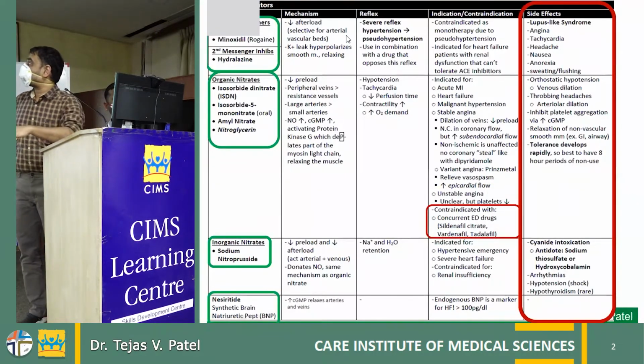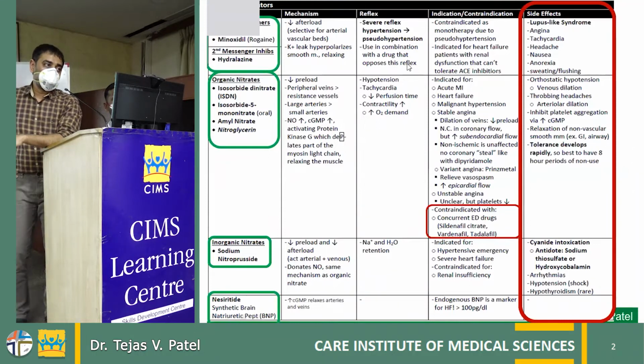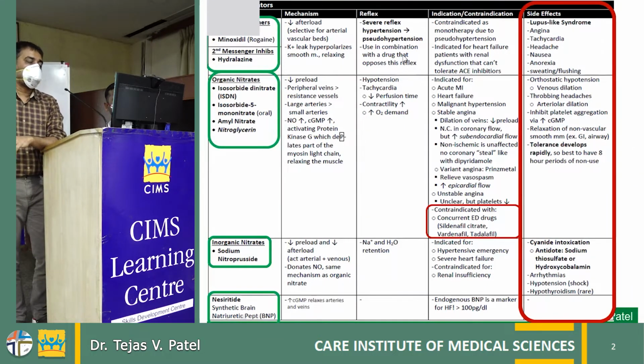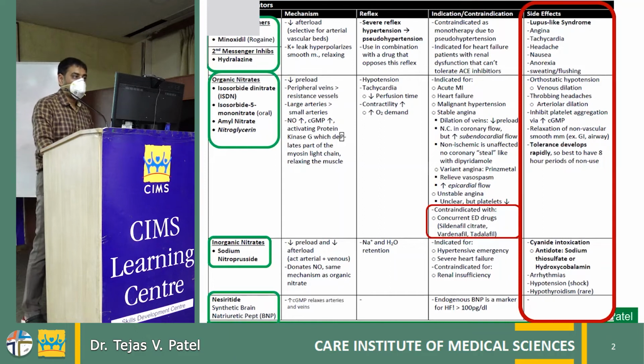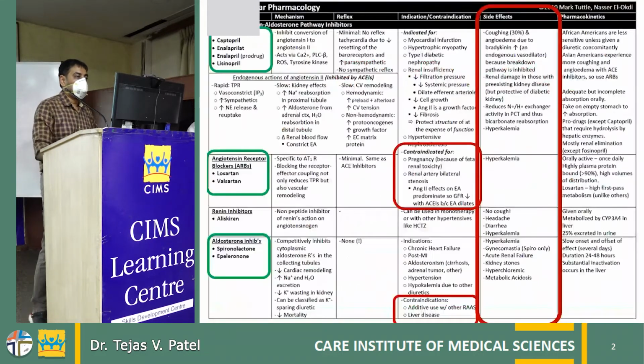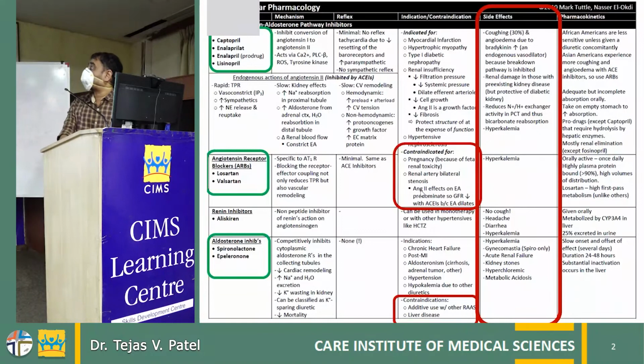So this is the renin-angiotensin system medications, which basically act on the renin-angiotensin and aldosterone system. We all know these: captopril, enalapril, lisinopril, and lots of other things. Directly acting angiotensin receptor blockers: losartan, valsartan, and the aldosterone antagonists, that is spironolactone and eplerenone. Okay, so basically ACE inhibitors and the ARBs.